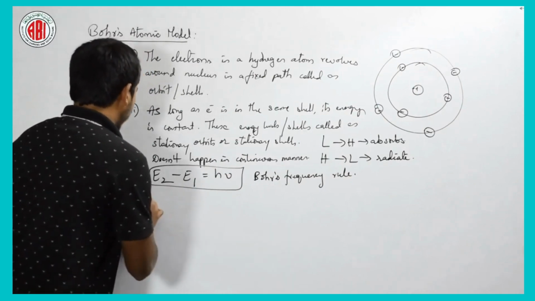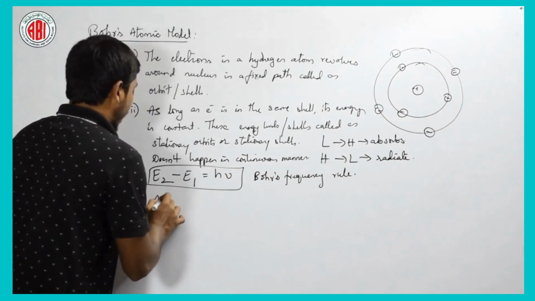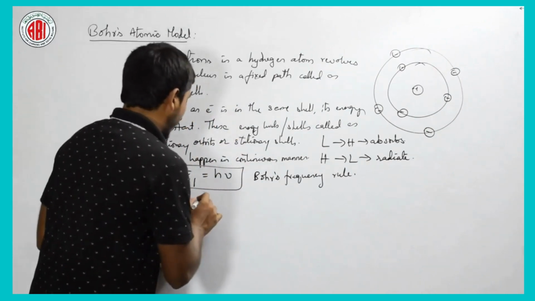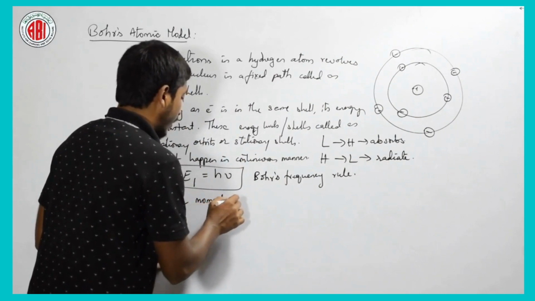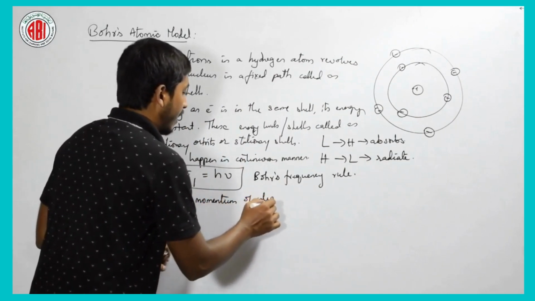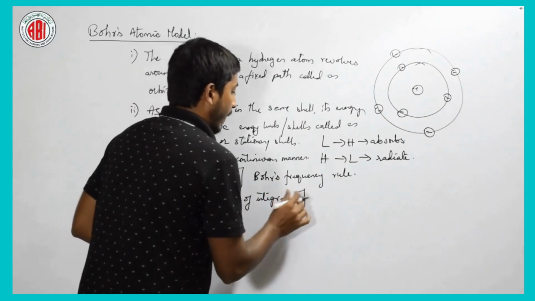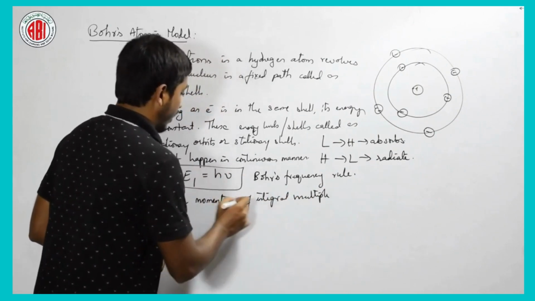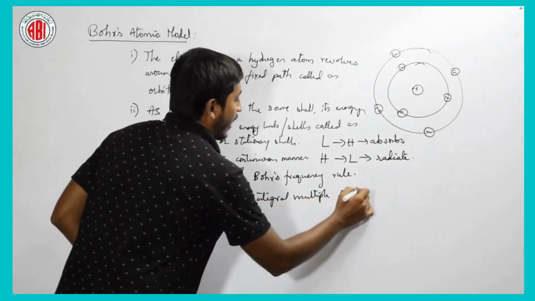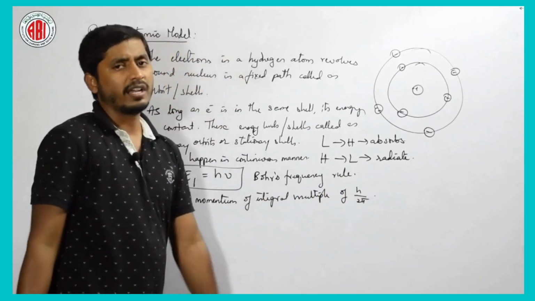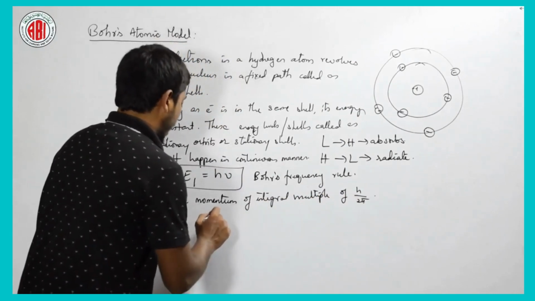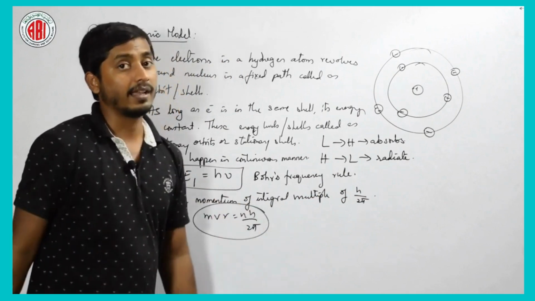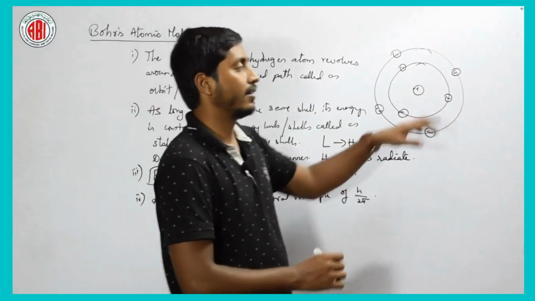The fourth thing is, he tells that the electron revolves around the nucleus with an angular momentum of integral multiple of h by 2 pi. What is angular momentum? That is mvr is equal to nh by 2 pi. Is it clear? See here, there is a circular path.